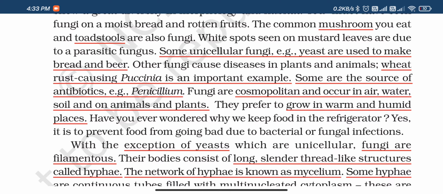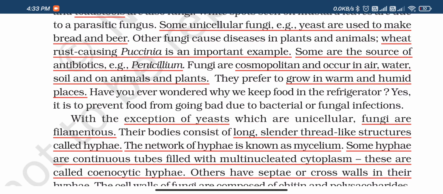Next, have you ever wondered why we keep food in the refrigerator? Yes, of course, we keep food in the refrigerator because we want to prevent our food from bacteria and fungal infections which can attack our food.